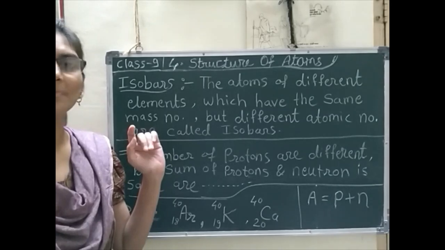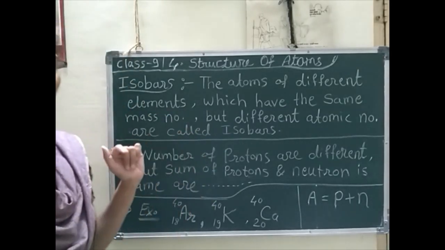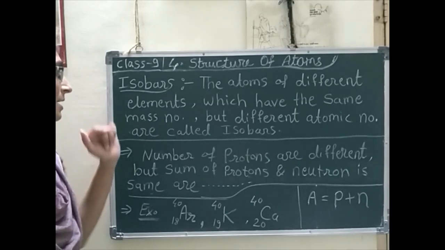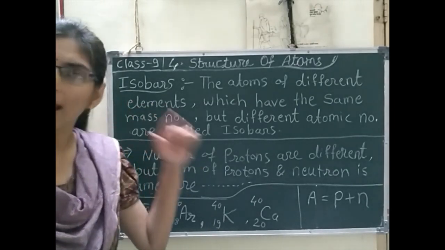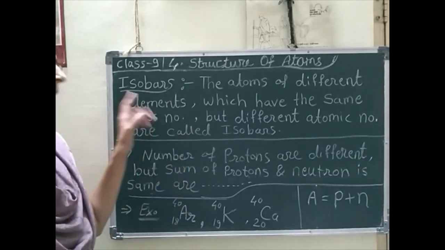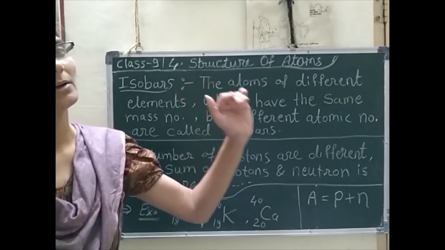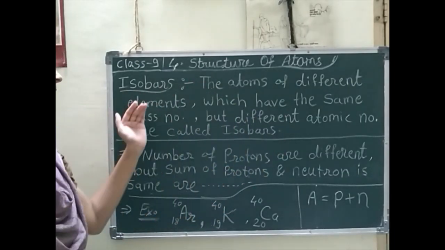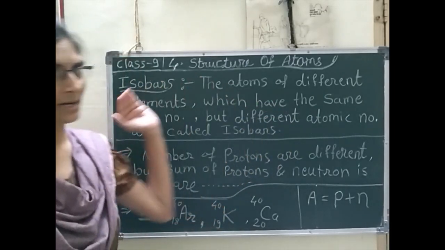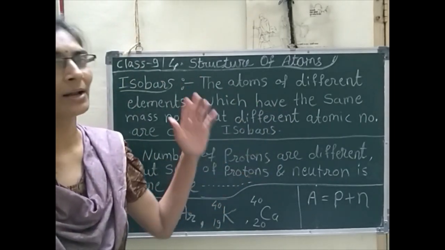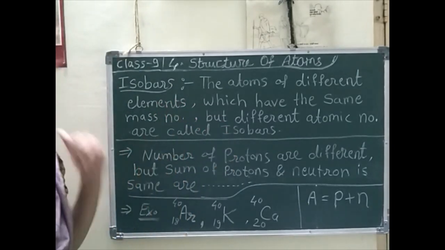Isotopes में क्या होता है? Atomic number same, mass number different. But here isobar means same mass number, different atomic number, exactly opposite of isotopes.